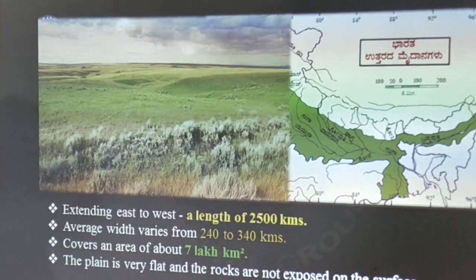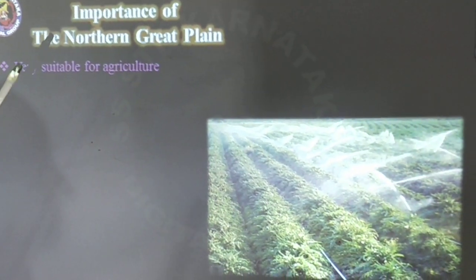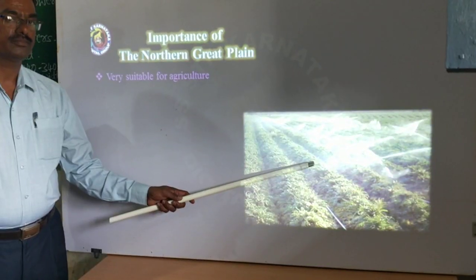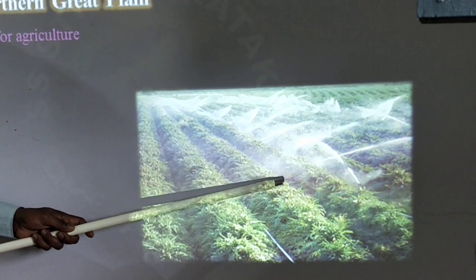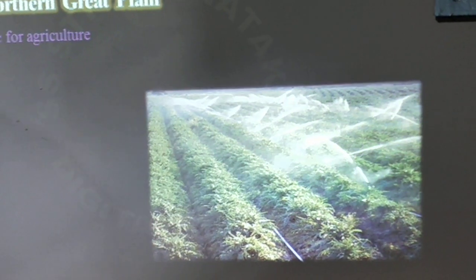So dear students, the importance of Northern Great Plain. Northern Great Plain is very suitable for irrigation. Look at this sprinkler. So the crops are grown here. Dear students, irrigation is nothing but supply of artificial water to agricultural land. This is a sprinkler. You know, very beautiful.